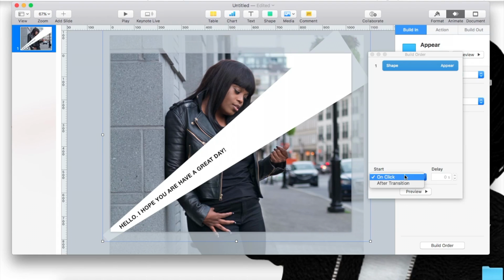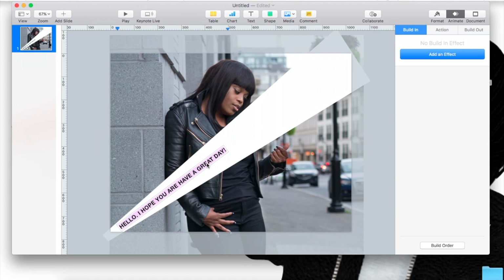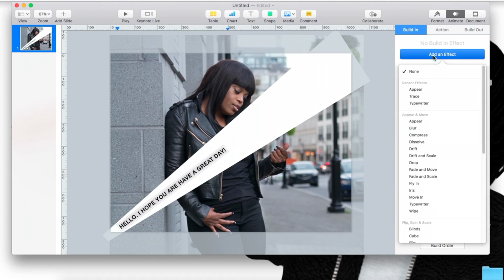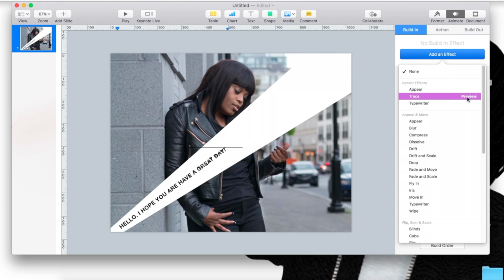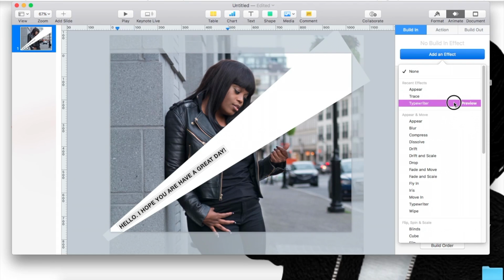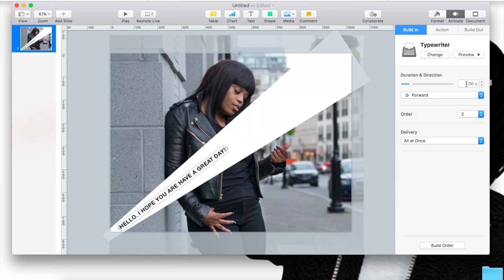We're going to have to change it so that it doesn't work on the click. You want it to change after a transition, so it automatically plays. And then the second build order, I want to type out what I just wrote. Or let's see if we trace it. Nah, I don't like that. So we're going to type it out. And then I'm going to slow it down. Let's say slow it down.